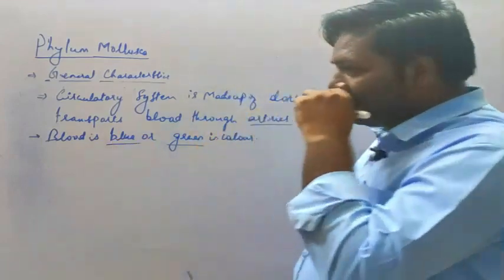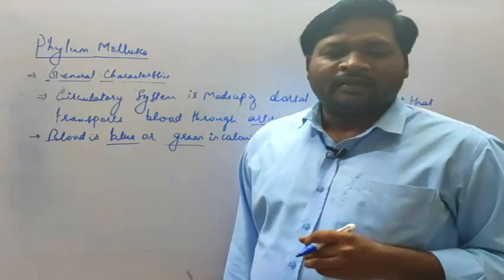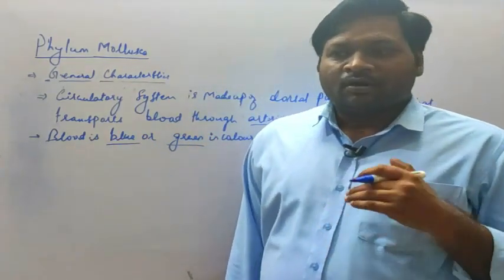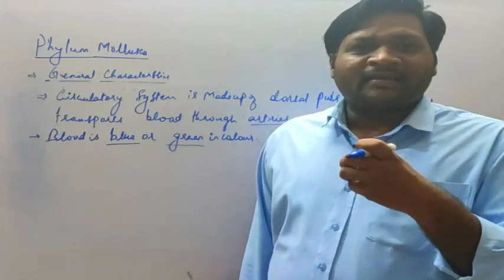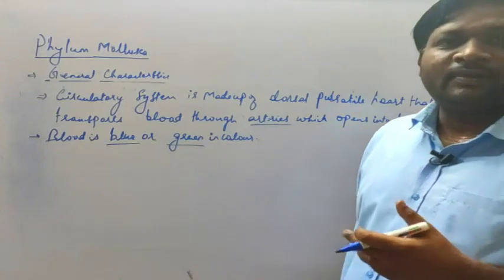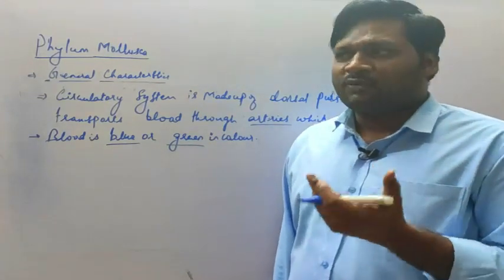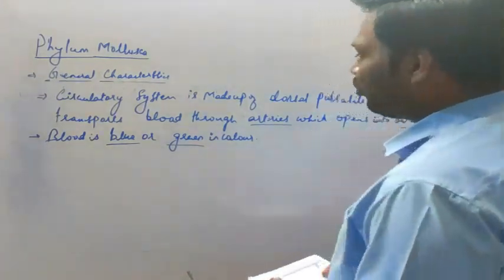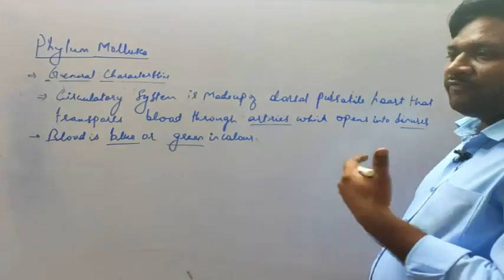In molluscs like the squid, they release an ink-like substance in the water, and that ink-like substance is nothing but their blood. It is used for camouflage, to hide or defend themselves.